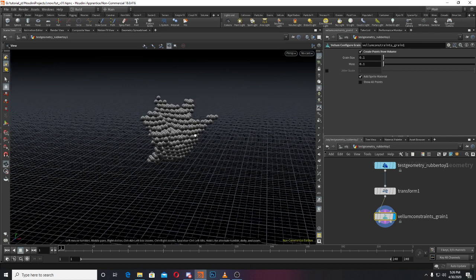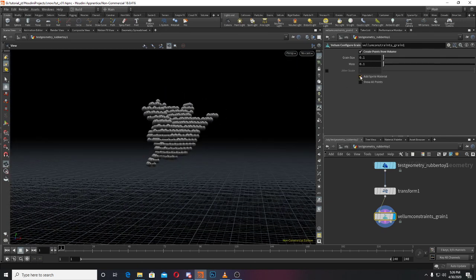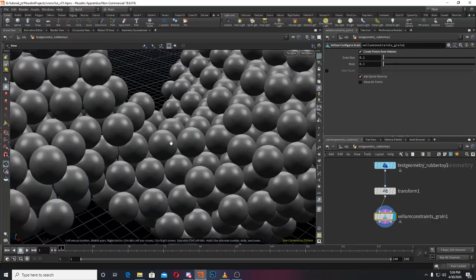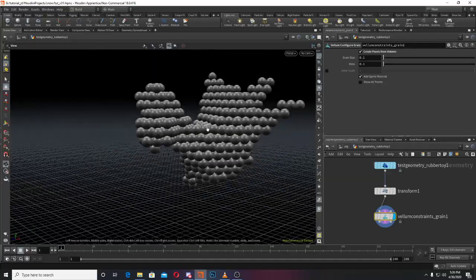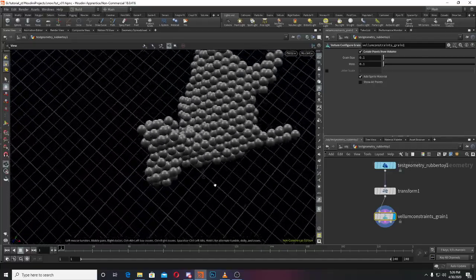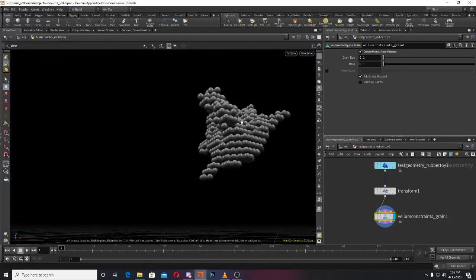So what is this? These are the points, on which we have a sprite material. This is a material, like the same as Maya sprites. Wherever your camera is, they are facing it, 2D only.